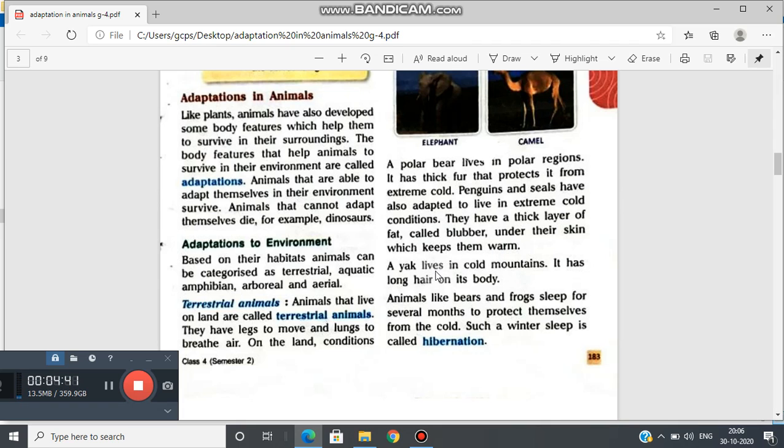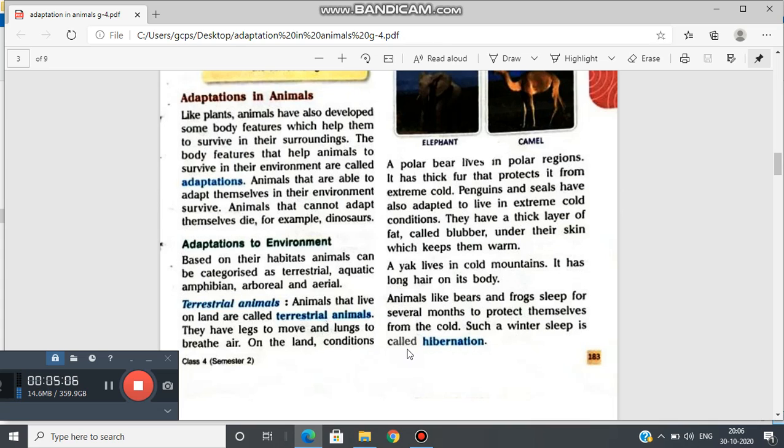A yak lives in cold mountains. It has long hair on its body. Its hair keeps the yak safe from cold. Animals like bears and frogs sleep for several months to protect themselves from the cold.